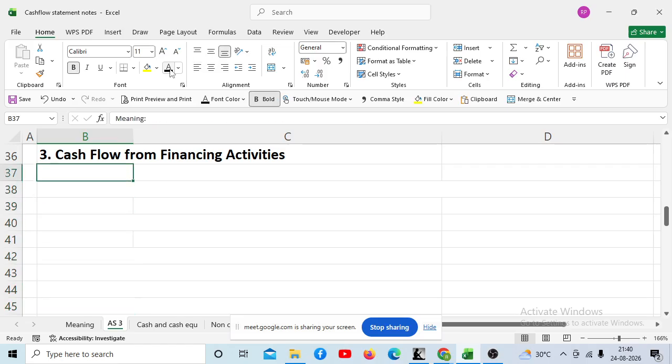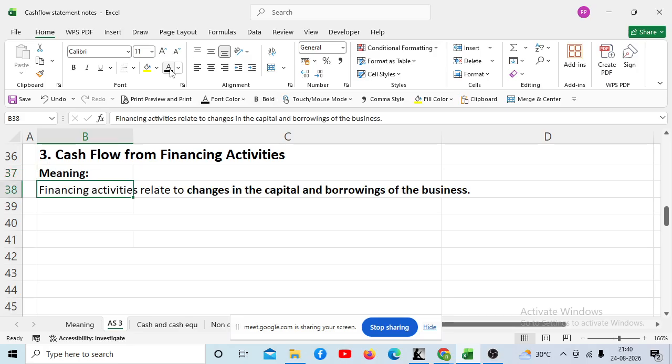Cash flow from financing activities. So we will see the meaning. Financing activities relate to change in capital and borrowings of the business. So basically it is talking about the liability side, right? And in liability also it talks about the capital and the loan, not the current liability.